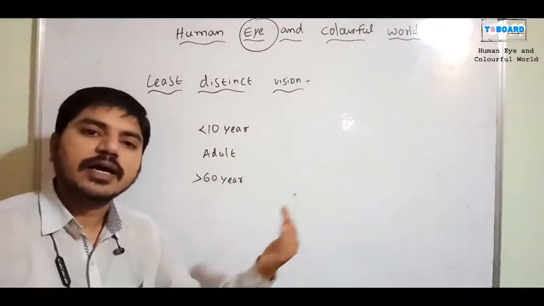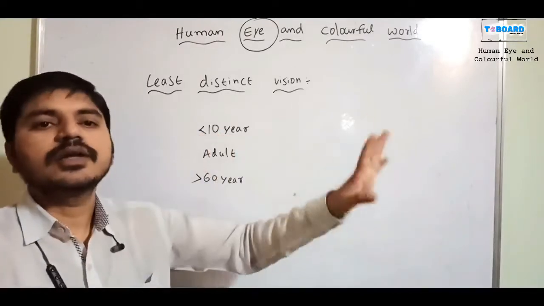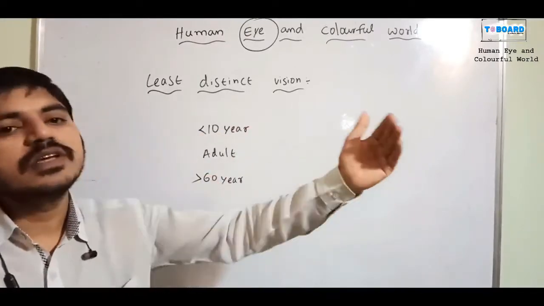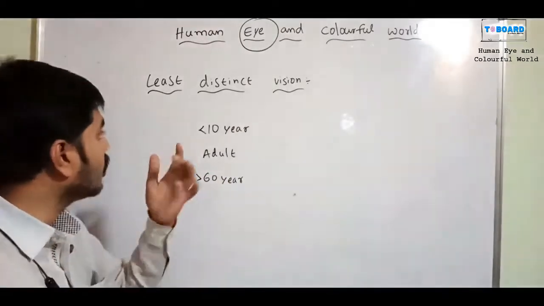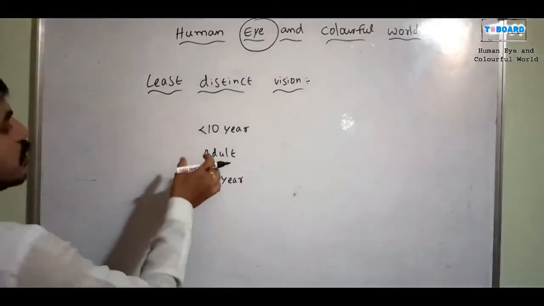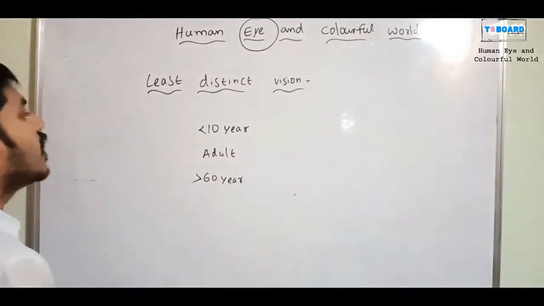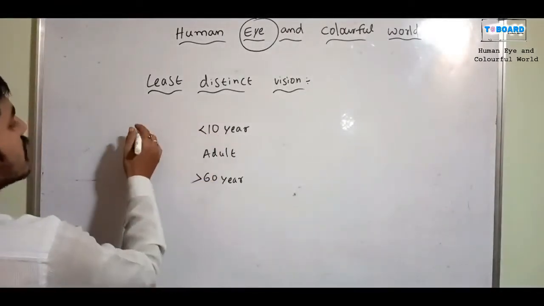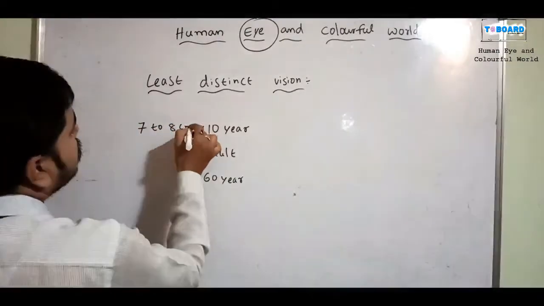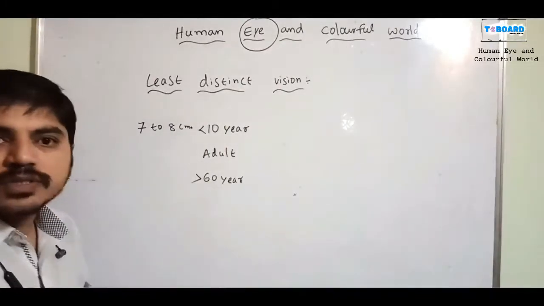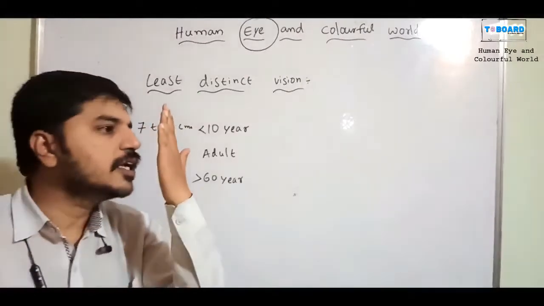According to that, eye performance is different. But on average, in a survey they identified how much least distance value the human eye has for different people. They found that people below 10 years can see objects at a distance of 7 to 8 centimeters. Up to 7 to 8 centimeters from the eye, they can see.